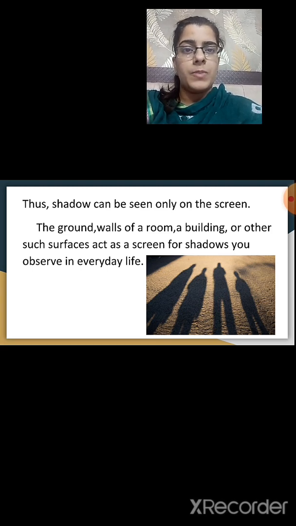You might have observed your shadow on the ground, walls of a room, a building or any other surface, isn't it? So, these surfaces act as a screen for the shadow to be formed.